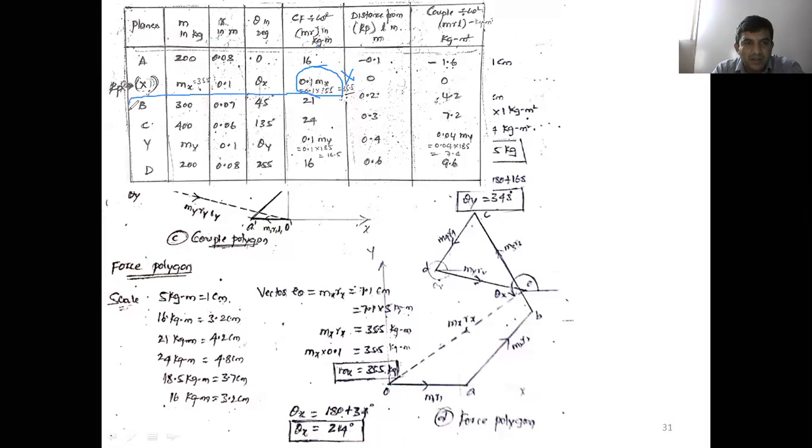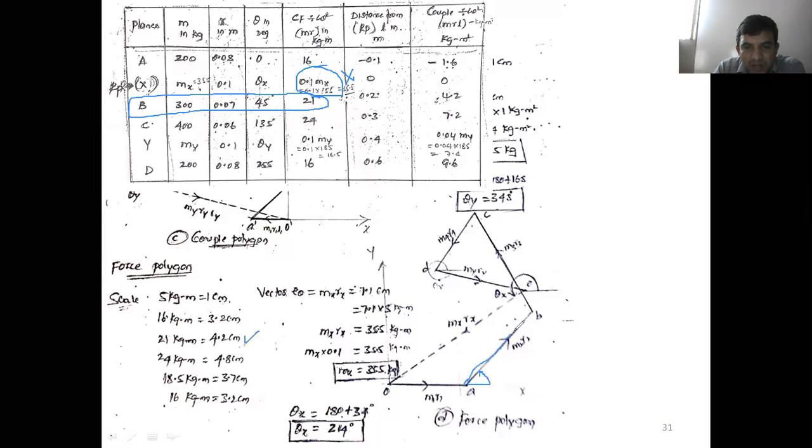The second mass, there is MB. Magnitude is 21 kg meter. Convert into scale: 21 kg meter is equal to 21 divided by 5. We'll get 4.2 centimeter. Once you get 4.2 centimeter, what is the orientation here? 45 degree. Now from O to A over, with respect to A, measure 45 degree through the protractor, draw a 45 degree line.